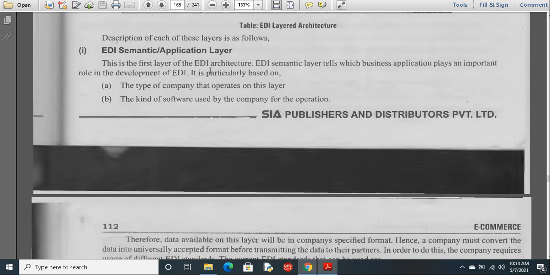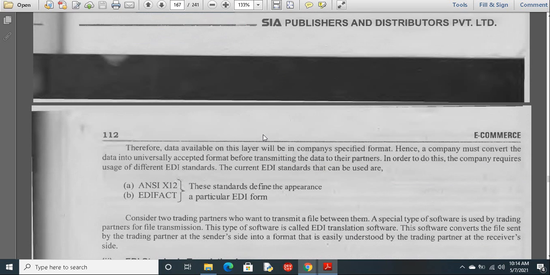This is the first layer of EDI architecture. Its semantic layer tells which business application plays an important role in the development of EDI. The type of company that operates on this layer, and the kind of services or software used by the company. So here we define the type of company which is going to operate this EDI, and the second point, the kind of software that company is using. These two things can be defined under this application layer. The data available on this layer will be in the company's specified format. Every company will have their own formats, so the data will be there in that specific format.